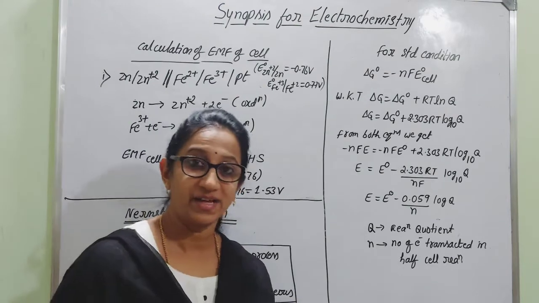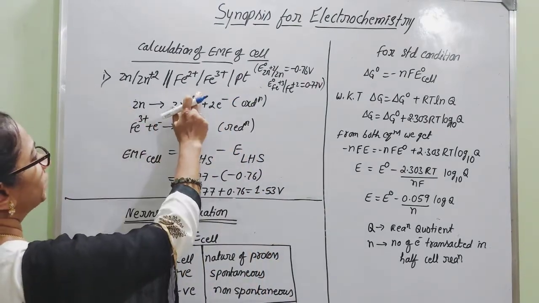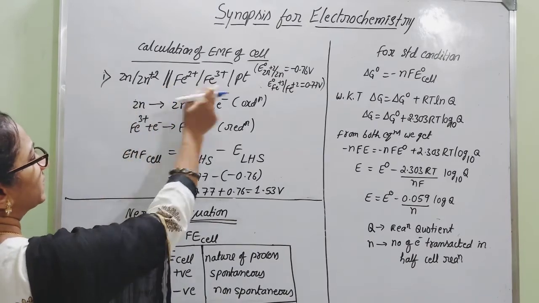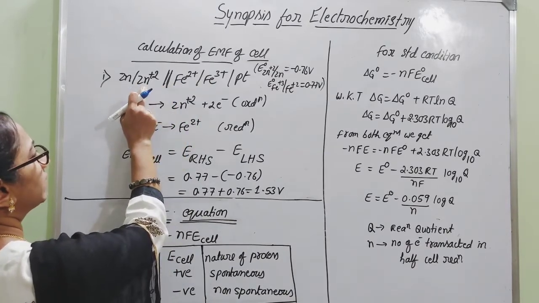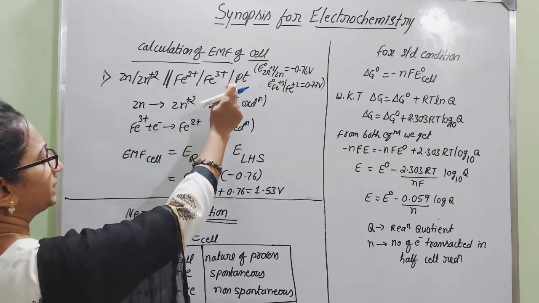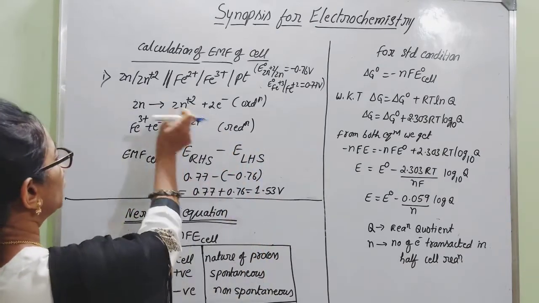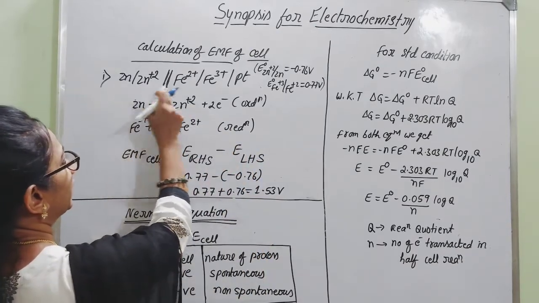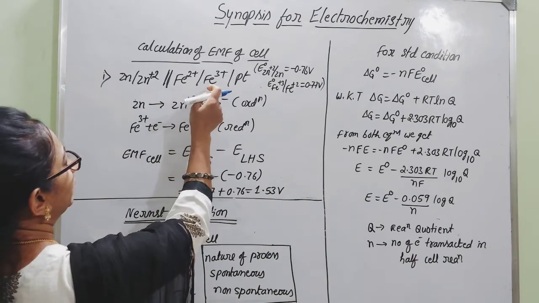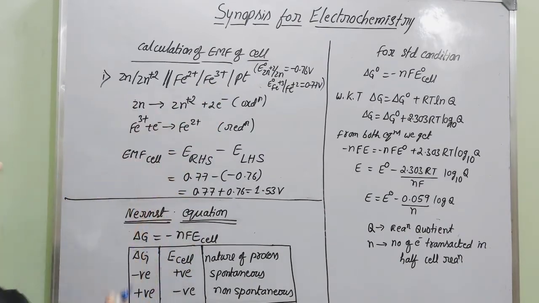How can we calculate the EMF of a cell? So let us take an example. Here they have mentioned the cell representation: zinc is in contact with Zn plus 2, salt bridge, Fe2 plus is in contact with Fe3 plus, which is in contact with Pt, that is platinum. As you know, zinc is undergoing oxidation and iron is undergoing reduction here.